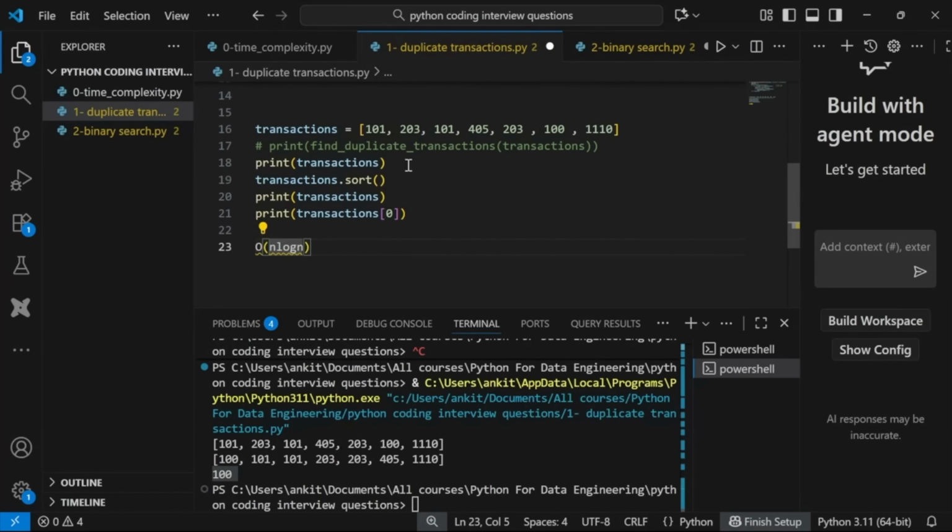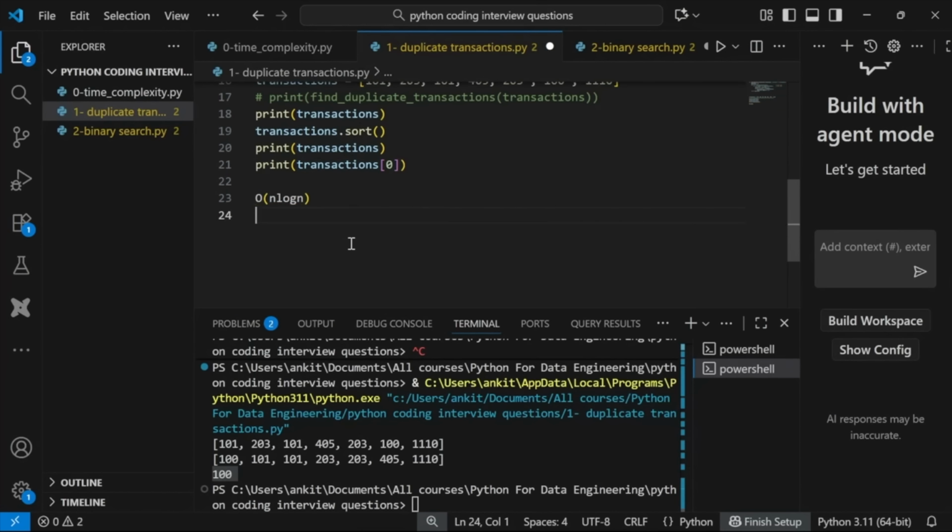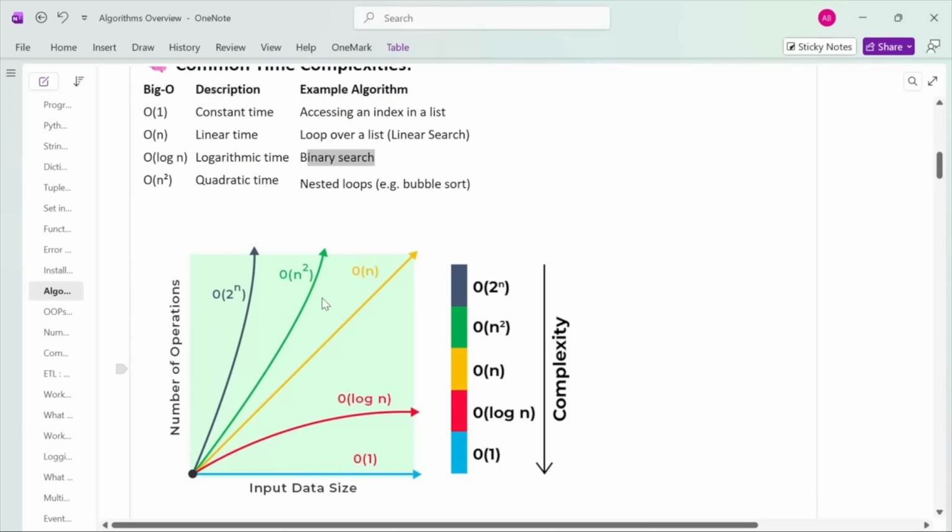Can we make this program so that it takes only one iteration and we can solve it in O(n)? We will solve this question next time, in the next video. But basically you should know that sorting is costlier than O(n). When you are sorting something, it is costlier than O(n), right? So your O(n log n) will be somewhere here.